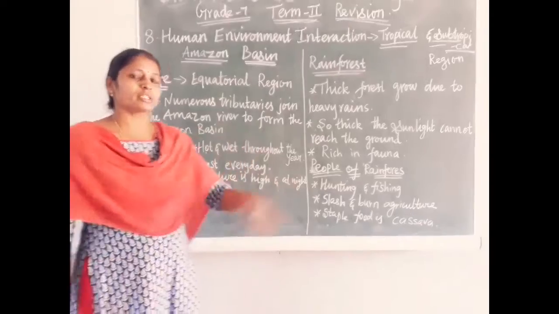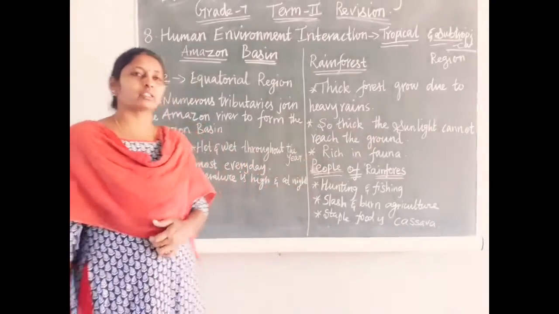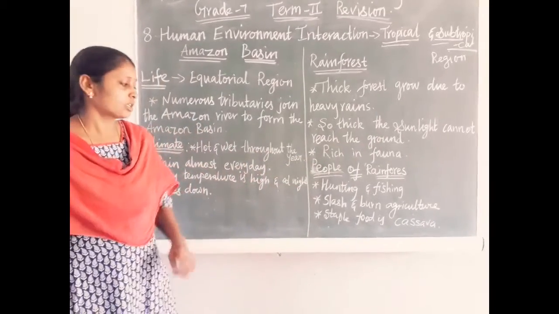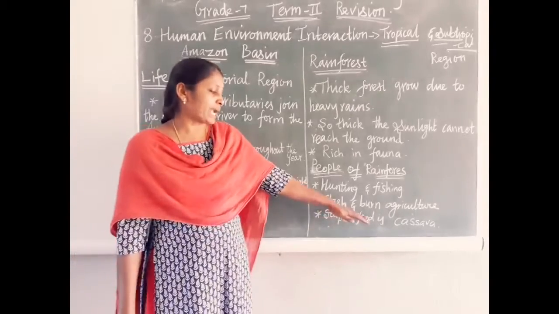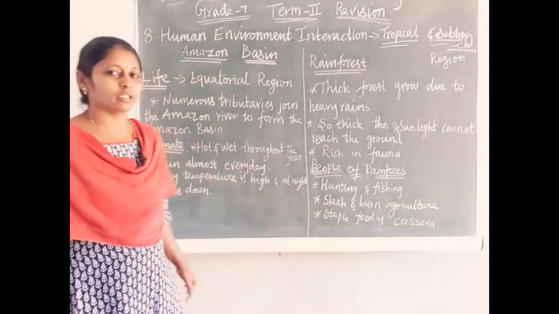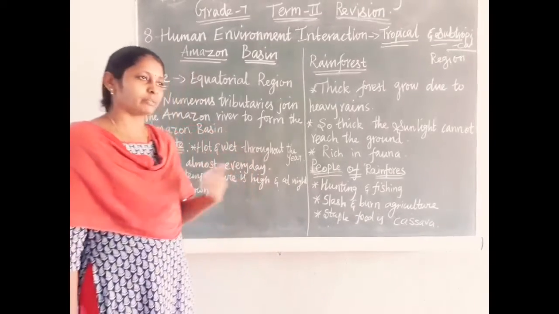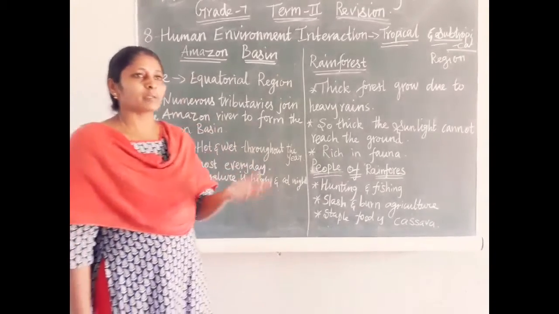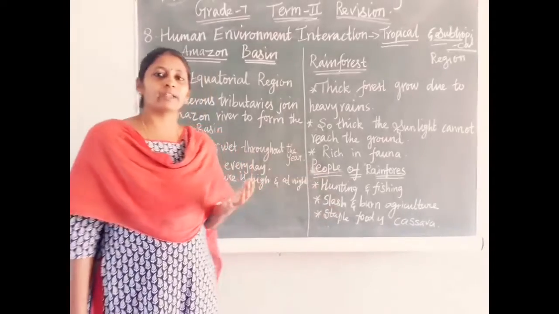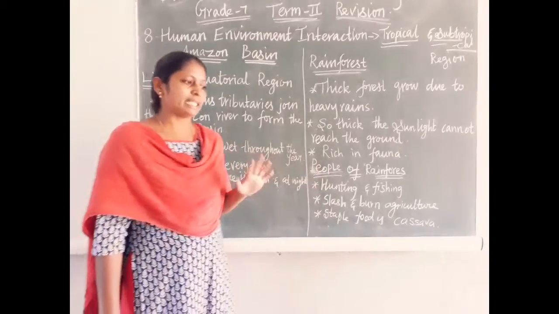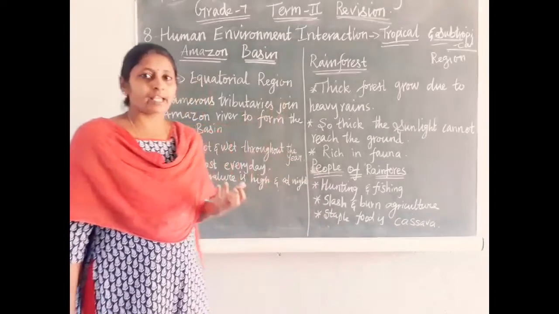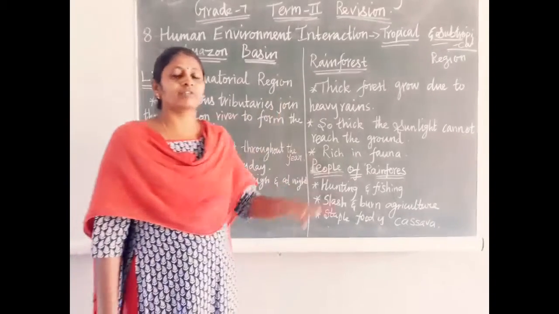After that, 30 or 40 years ago, they started to clear the forest. Before that, they practiced the slash and burn technique. You know very well what slash and burn is. The tribes people clear one plot of land and burn the leaves, and they get ash. They use the ash in that field.